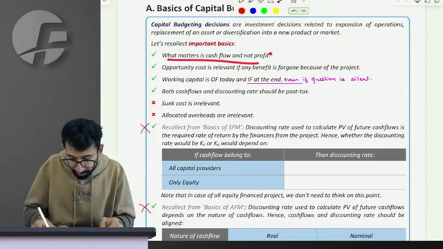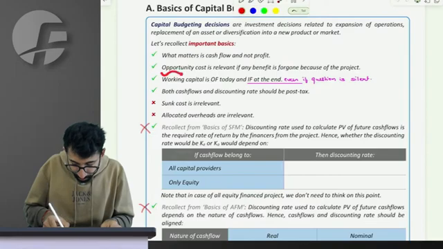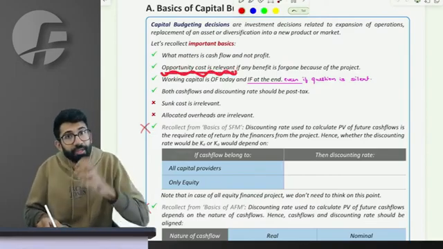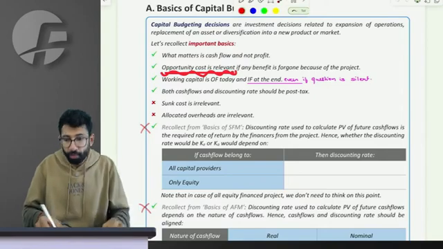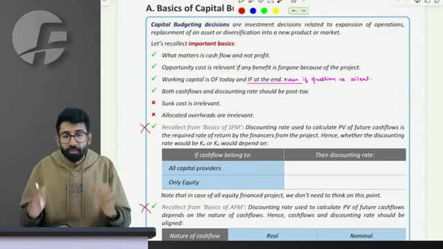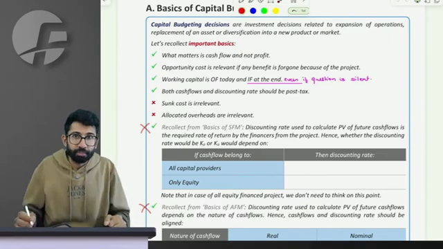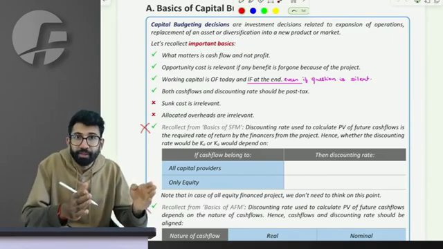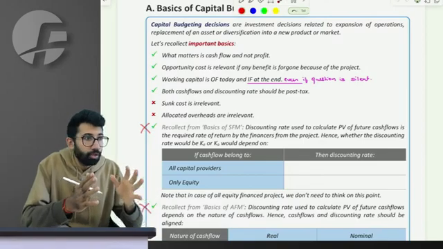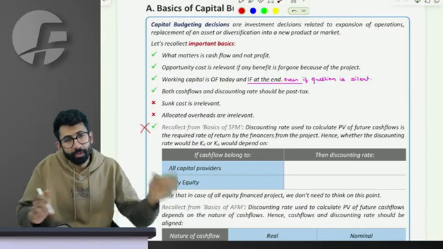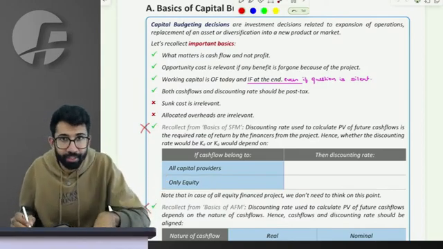So first is this. Second, you have to realize that opportunity cost is also relevant, right? If there is a benefit which is foregone because of a project that I want to start. For example, I want to start a project, right? To set up that factory, I will not take any other premise. Someone else's premise I'm not taking because I have my own premise with me, right?